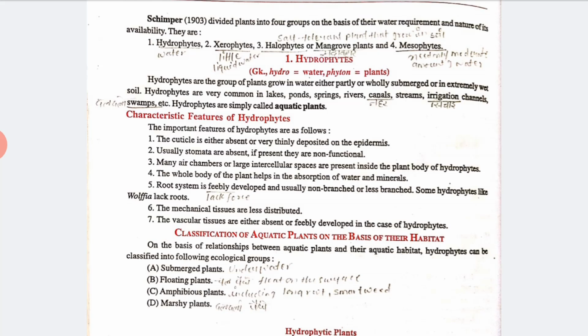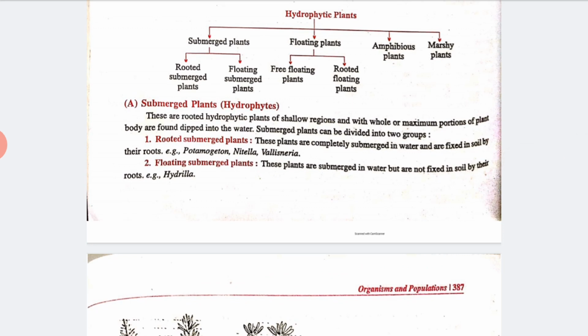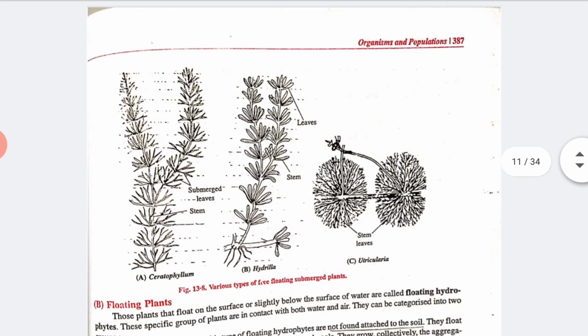Now let's talk about the classification of aquatic plants on the basis of their habitat. On the basis of the relationship between aquatic plants and their aquatic habitat, hydrophytes can be classified into the following ecological groups: submerged plants, floating plants, amphibious plants, and marshy plants. I'll explain the meaning of submerged plants. Submerged plants are those which generally live under the water, so they are not visible.